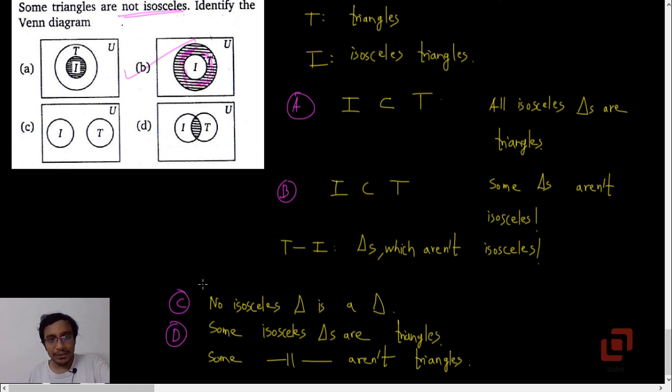Right, but the thing about option D is this. If you look at this region, this actually does not belong to T, right? But that is false, because if you consider any isosceles triangle, it must be a triangle. So option D is not right, it is option B. And the correct interpretation of the Venn diagram in option D would be some isosceles triangles are triangles. Let me show it in the green color now, this one. But there are some isosceles triangles which are not triangles, and that is false. So it is option B.